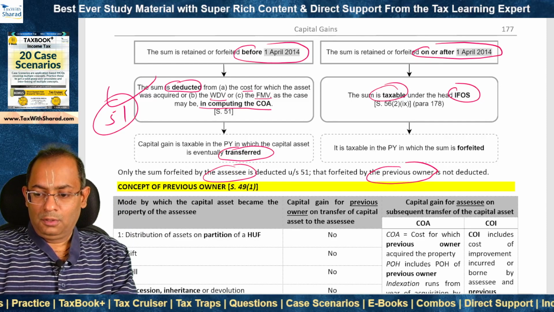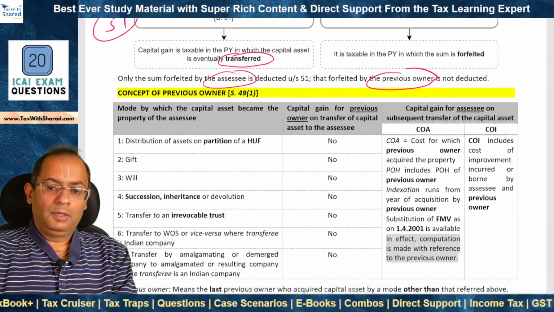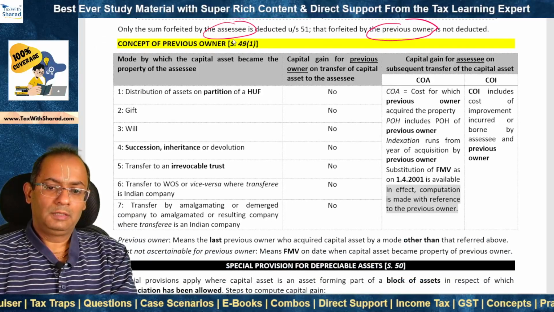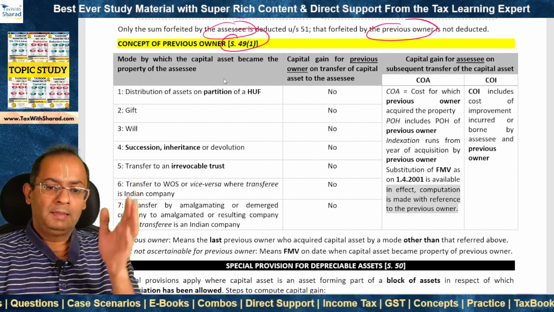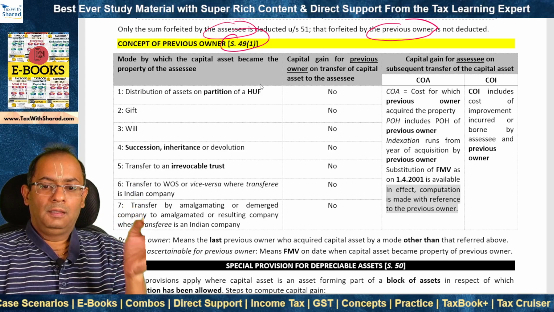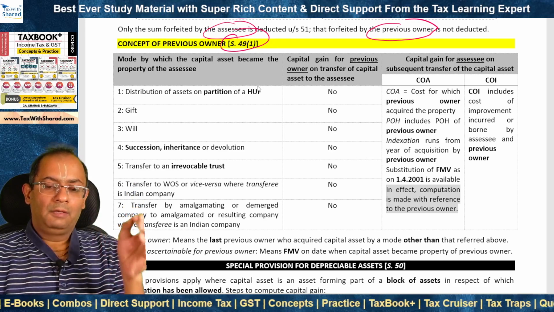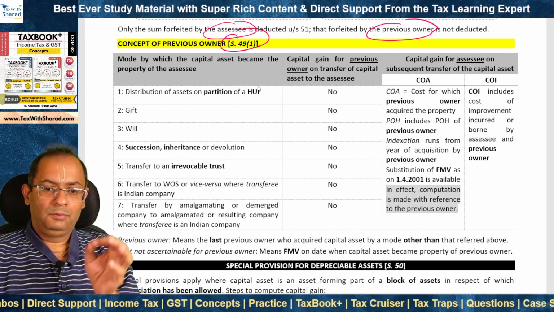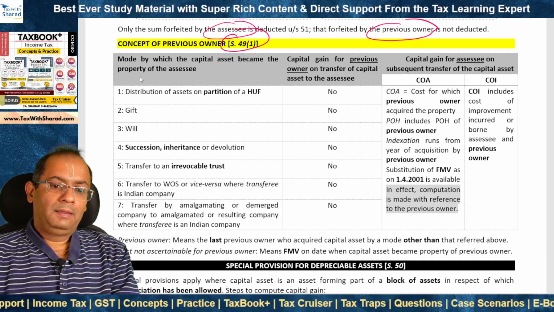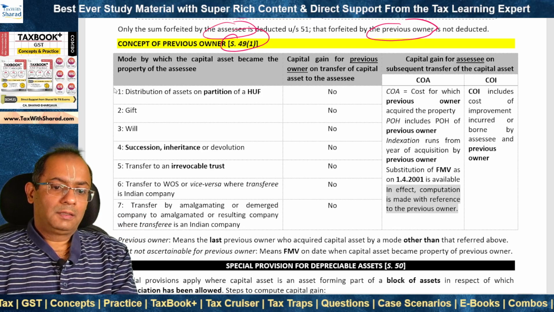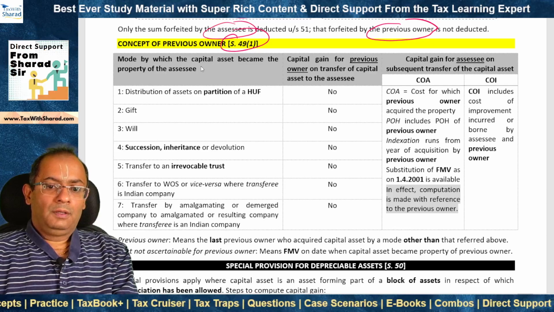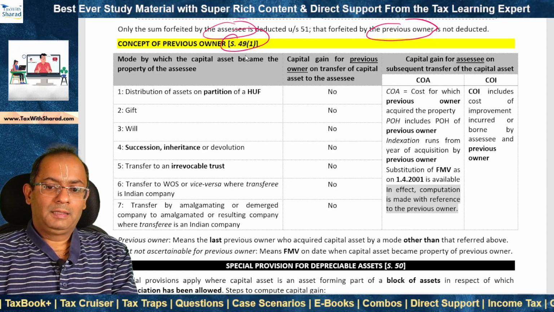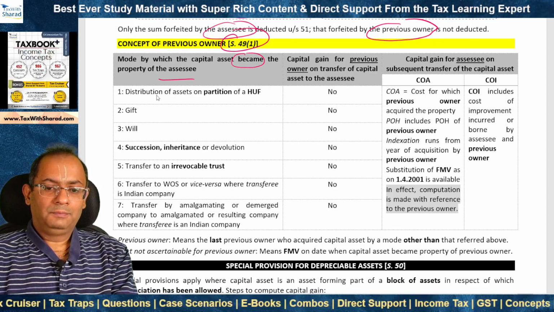So now we come to the concept of previous owner, and the relevant section which deals with this concept is section 49(1). In certain cases, the cost is determined with reference to the previous owner, not with reference to the SSE. And this covers 7 situations. 7 situations where the capital asset became the property of the SSE.